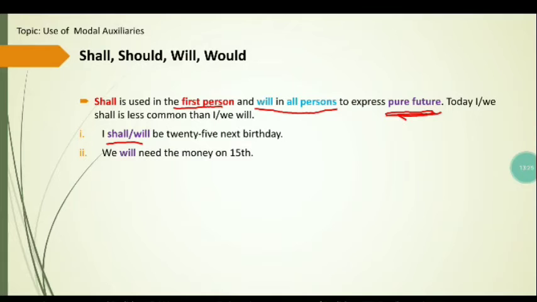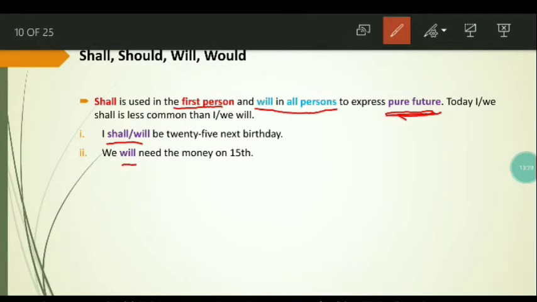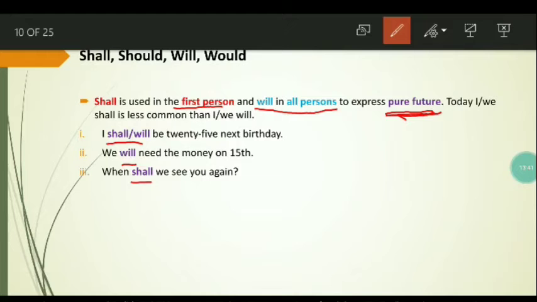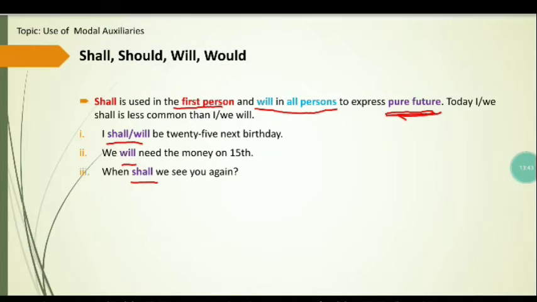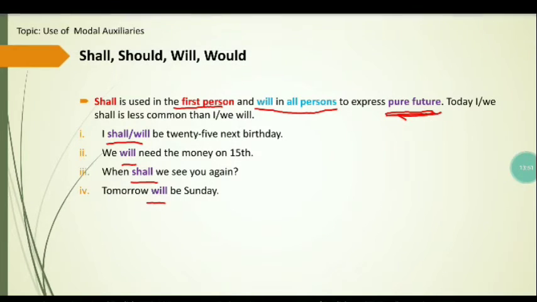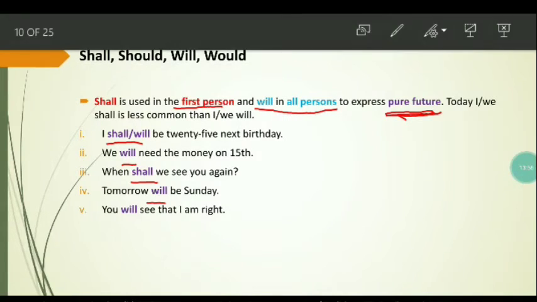We will need the money on 15th. Once again, will is used in this example and it expresses pure future. When shall we see you again? Once again, it expresses pure future. Tomorrow will be Sunday. Once again, it expresses pure future. You will see that I am right. Once again, it expresses pure future.